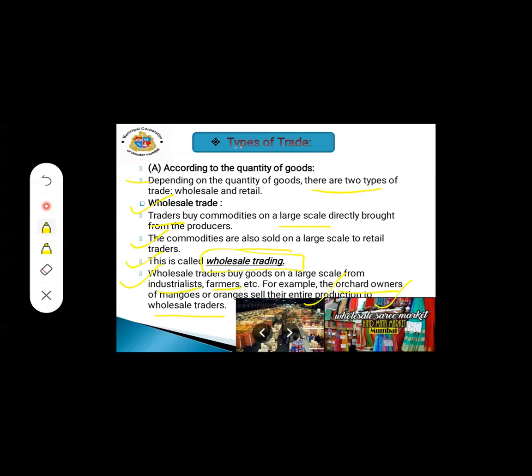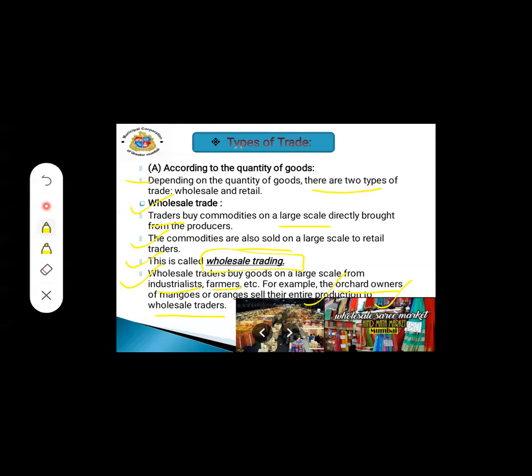So wholesale market means what, students? When the traders buy the products on a large scale. Now, if you want to buy 100 blue pens, where will you go? You will go to the wholesale market. Why?